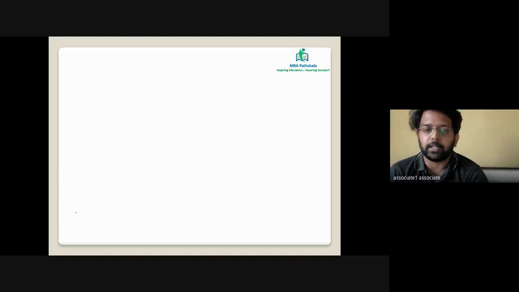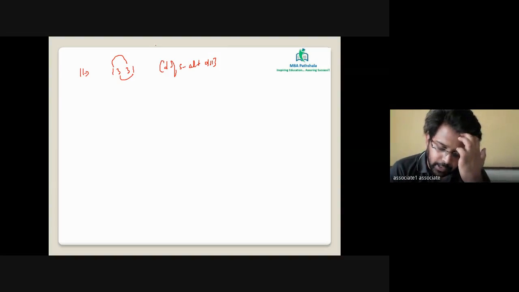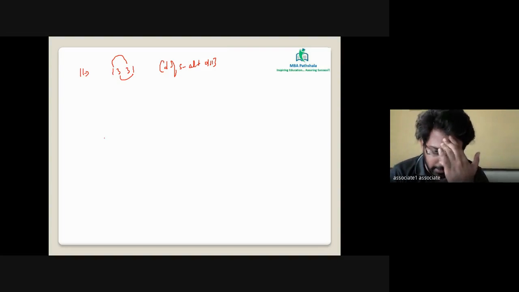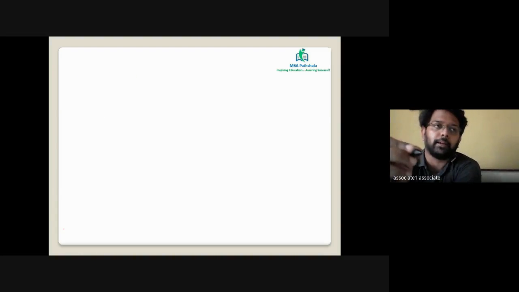I hope this is clear, right? Okay. Next is the rule of 11. For 11, what did we say? For 11 we said 1 plus 3 and 3 plus 1. The difference of sum of the ordinate numbers should be either 0 or 11. I repeat, the difference of sum of the ordinate numbers should be either 0 or 11. That's what we said, and that's what we did.